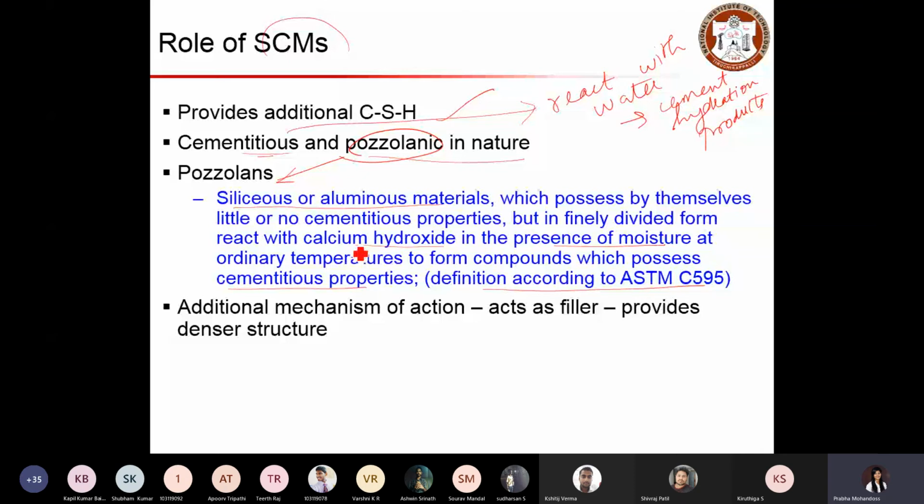In addition to this, it may also act as filler and provide denser structures. In general, these admixtures have a finer particle size, so the fineness will be very high so that it can fill small pores.